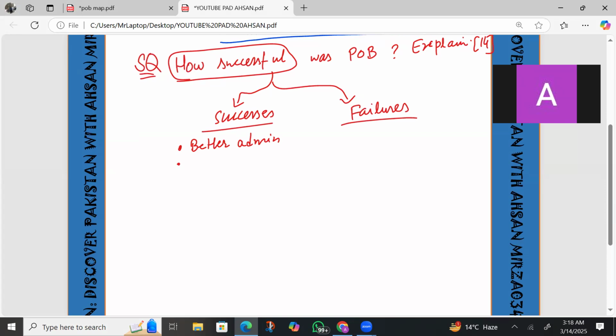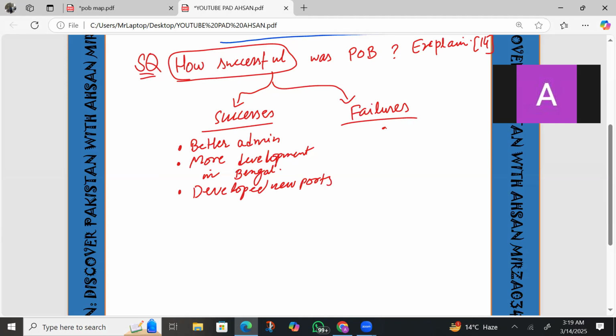Number two, more development in Bengal, more economic development in Bengal. And there was another important success of the partition of Bengal, that the British developed new ports in Bengal. New ports. These were the few successes.